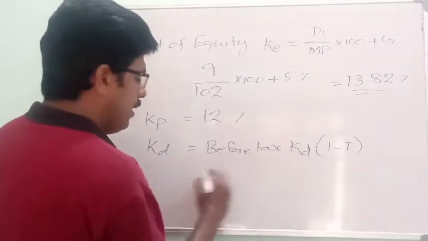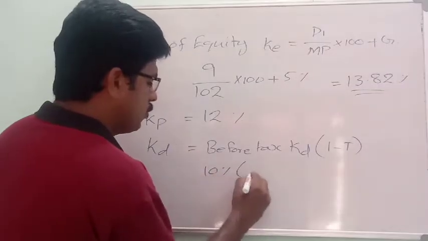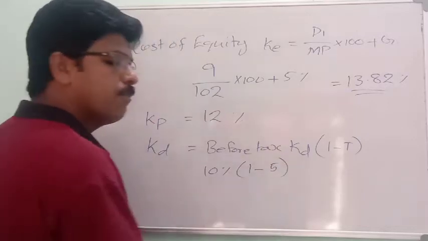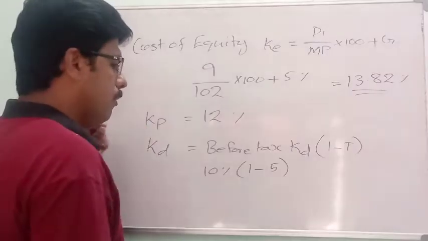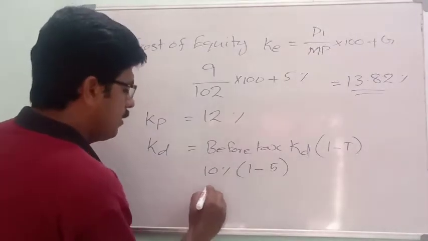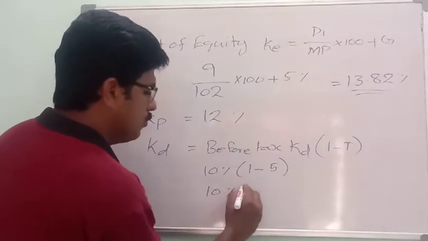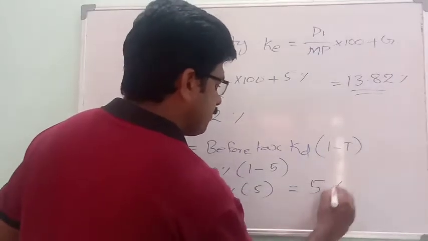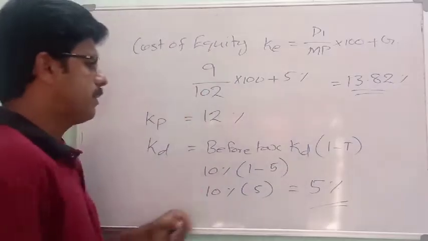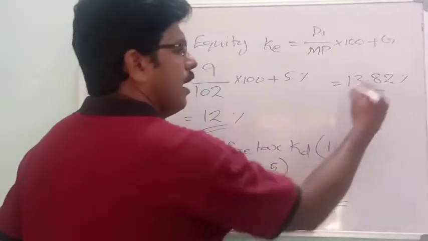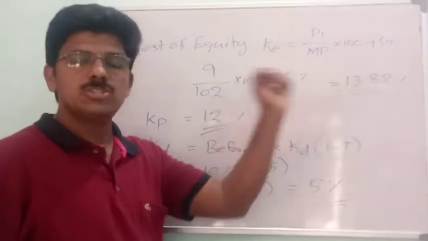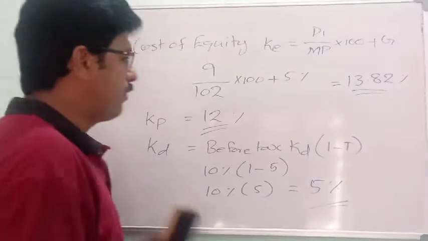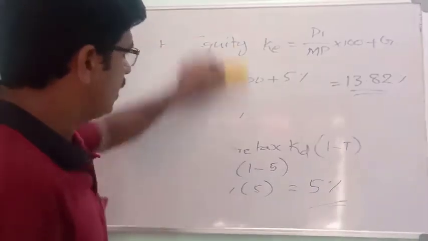Therefore, KD given 10% into 1 minus 0.5, that is equal to 10% into 0.5. That is equal to 5%. KD is equal to 5%, KP is equal to 12%, and KE is equal to 13.82%. So here all cost of different sources of finance it is obtained.